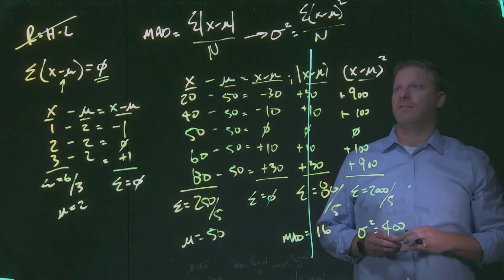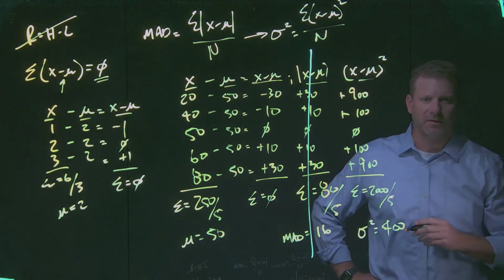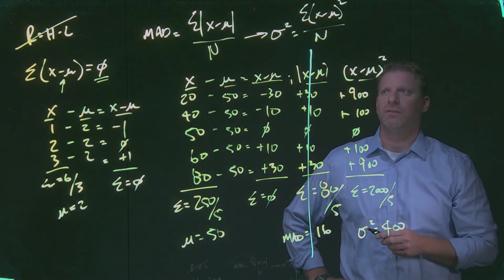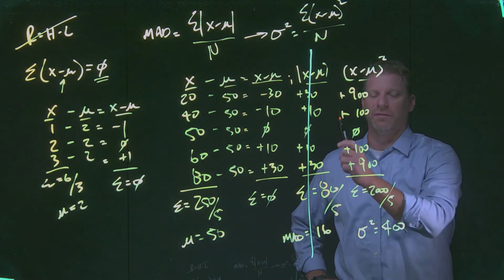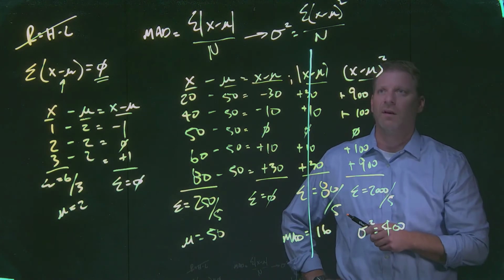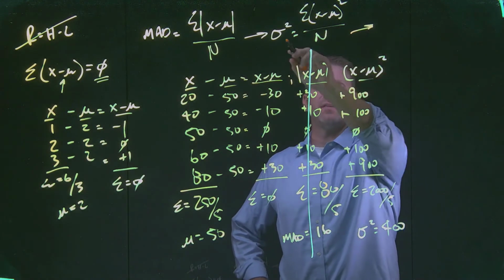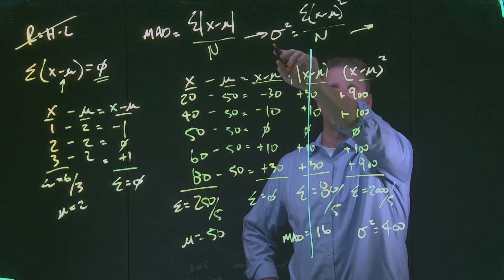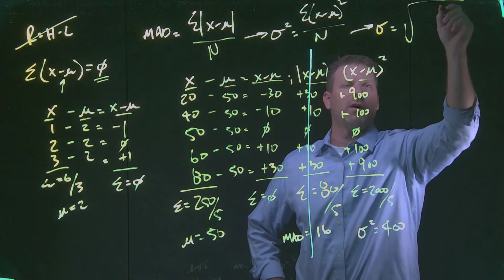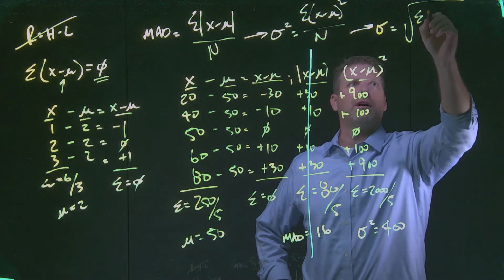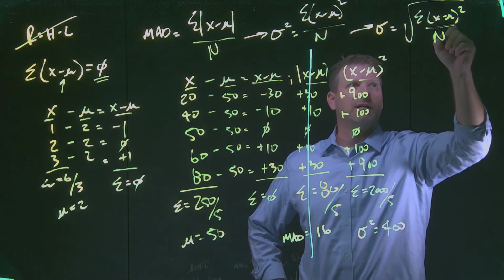We can take this progression of equations one step further. And now I'm doing this all for a population. I will do a very quick video just lining up the differences between how we handled these measures of dispersion, with the variance and the standard deviation, with a sample and not just a population. But we can extend this out and simplify this equation here even more. If we take the square root of each side of this equation, we're going to end up with sigma on this side and the square root of the sum of all values x minus my mean, squared, divided by my number of observations.